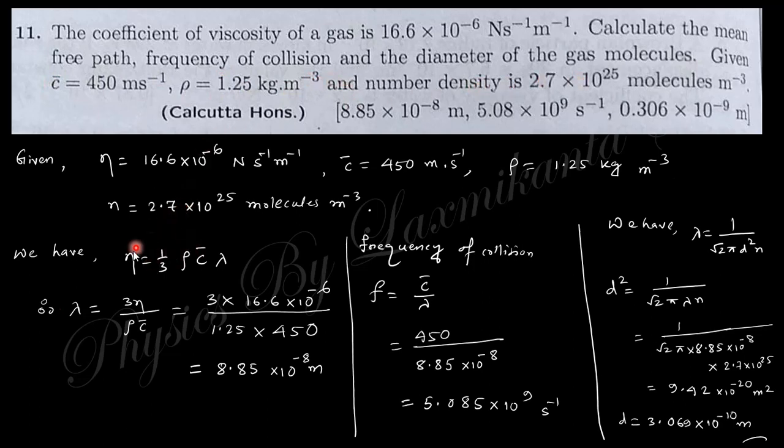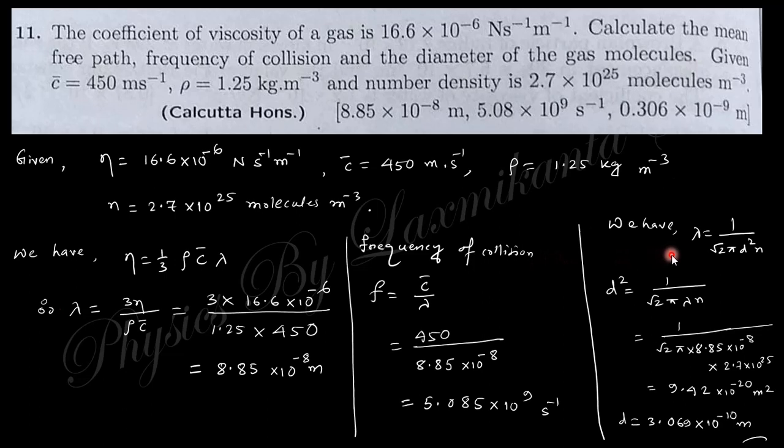So you need this formula: eta equals 1/3 rho C bar lambda. So lambda is nothing but 3 eta by rho C bar, where eta is the coefficient of viscosity, rho is the density, C bar is the average velocity. Put in the given values and you will find lambda, that is the mean free path. Next one, frequency of collision. This is nothing but the average velocity by lambda. So average velocity is 450, lambda is obtained. You just put these values and you will get the frequency of collision.